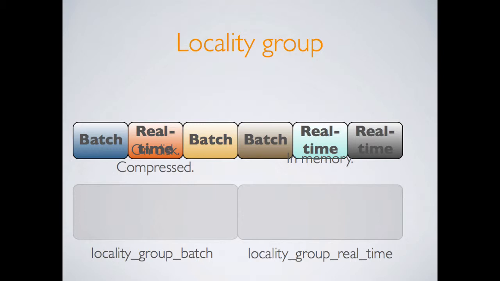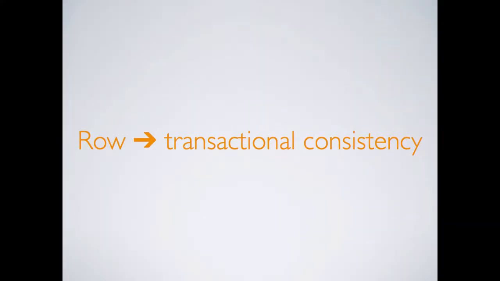You can group these different column families into separate locality groups and assign those properties to the locality groups. This provides an extra level of indirection. You can use column families to organize your data logically, and then these locality groups to control how it's organized physically. Finally, in Kiji, we have a notion of a row as a unit of transactional consistency. I'll come back to this again in a second.